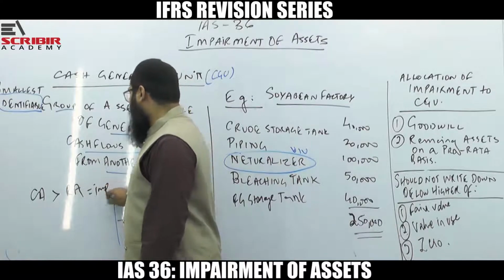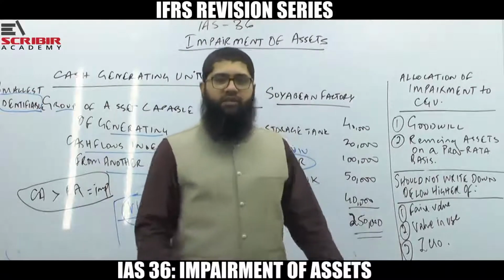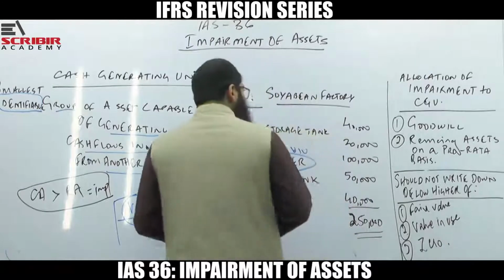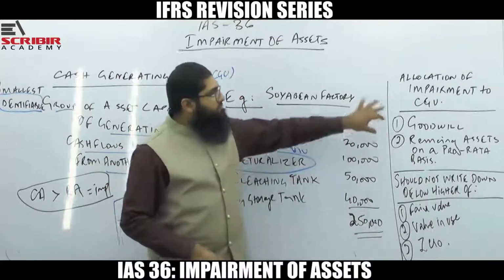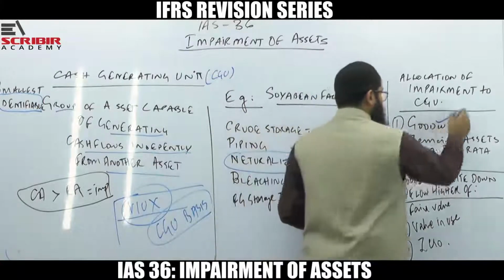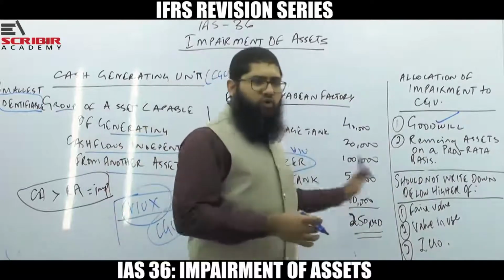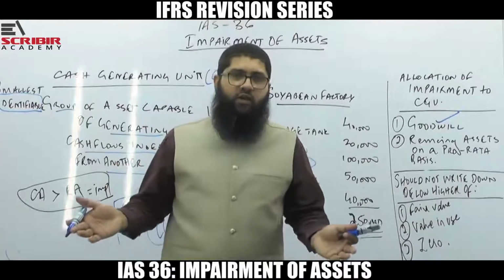If the carrying amount exceeds recoverable amount, there is going to be impairment. Now what are you going to do? Whatever the impairment loss that would arise, the first thing that you have to do is allocate that impairment loss to the goodwill in that CGU. So there is no goodwill mentioned here, but there could be a subsidiary which you are testing for impairment.